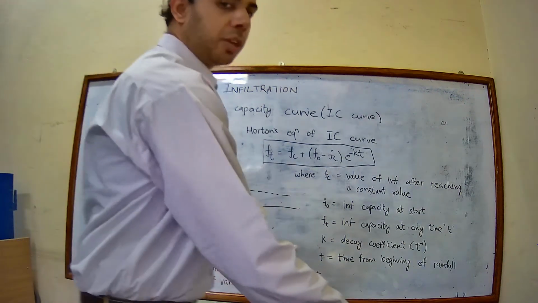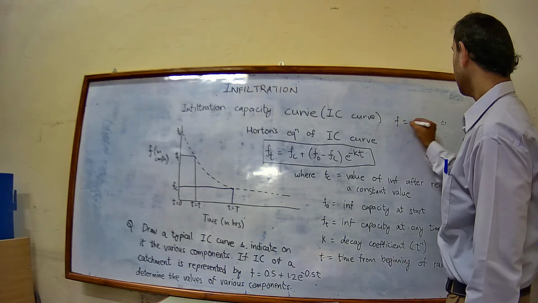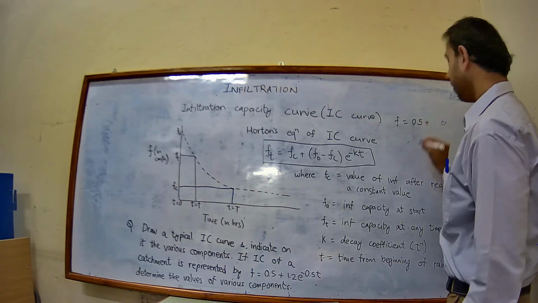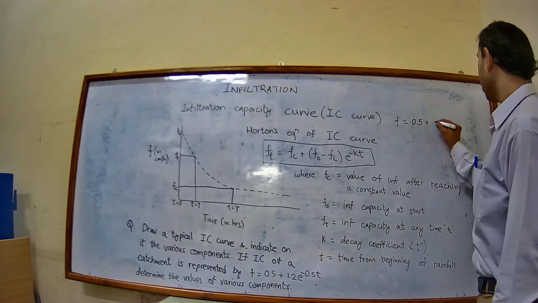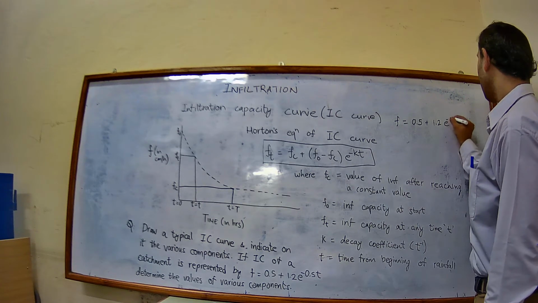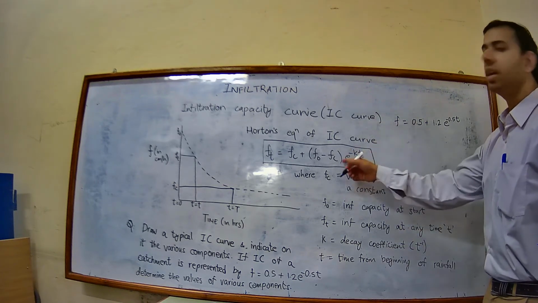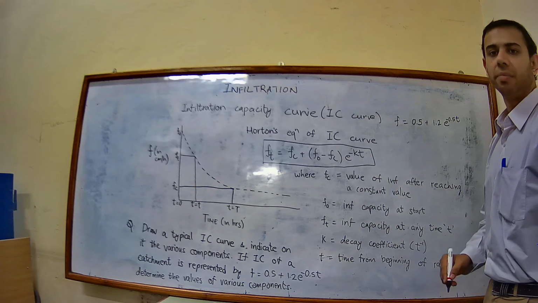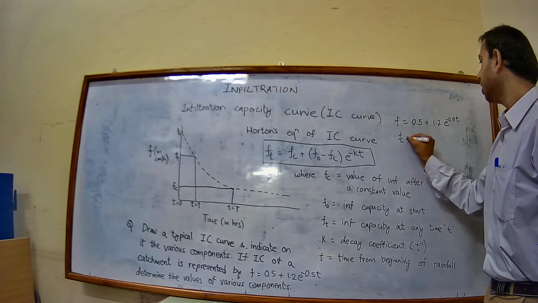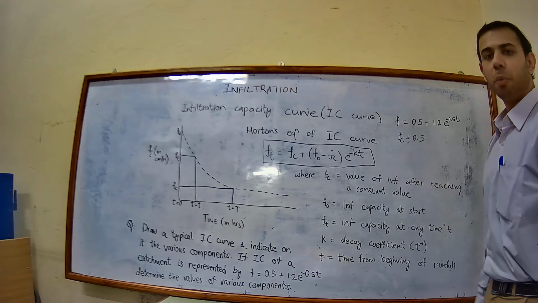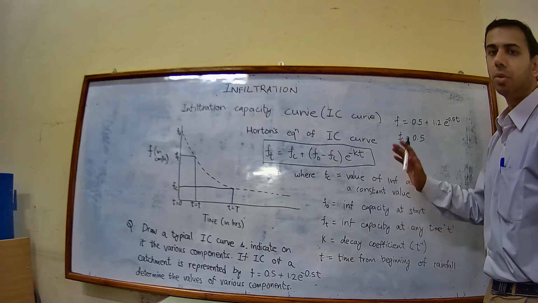Now see, the equation is given as F is equal to 0.5 plus 1.2 e to the power minus 0.5 t. If we compare both the equations, what we find? We find that here it is Fc. Fc is equal to 0.5. So we found the component Fc.